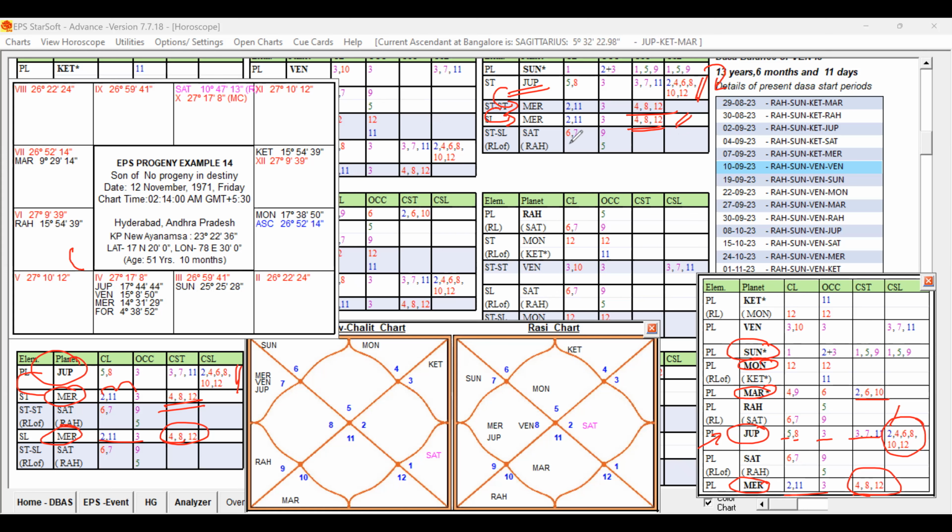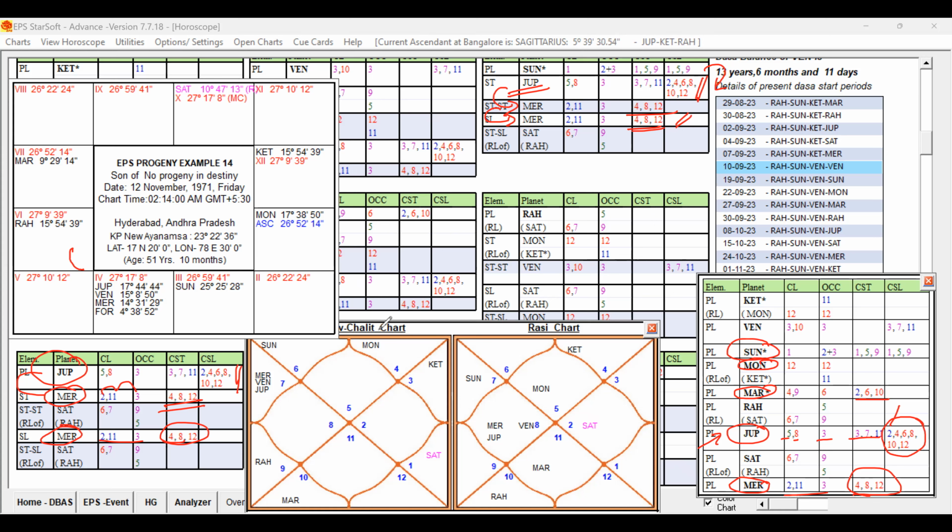Suppose the sublord planet, instead of Mercury, were having favorable key planets, then what would have happened? Suppose Venus was running. So the star level is weak, I mean, favorable and also mixed, it is indicating weakness. But the sublord, if it is favorable, can support the progeny with some treatment. Some obstacles are there. With the help of some treatment, that sub planet can support the progeny.